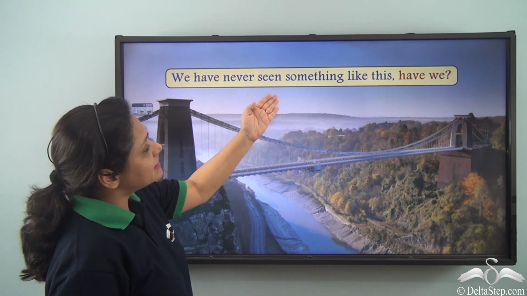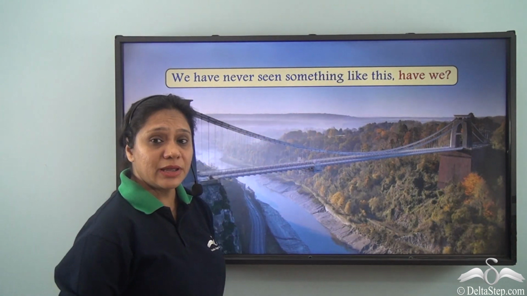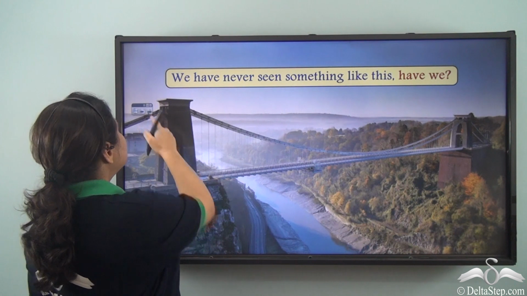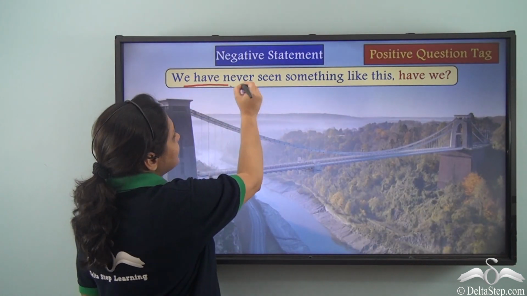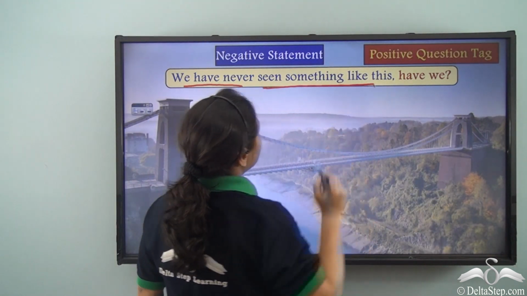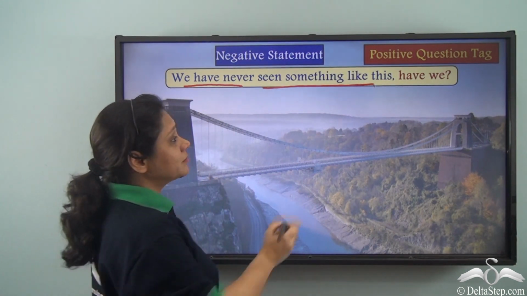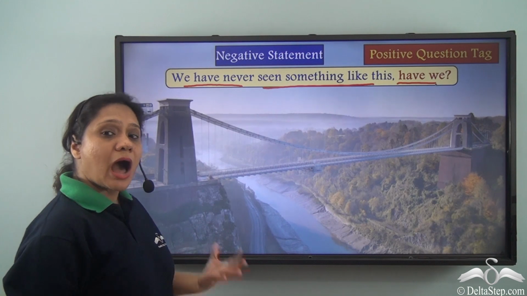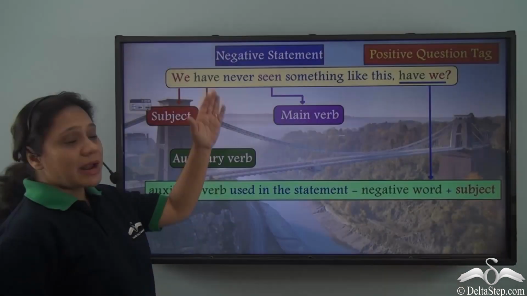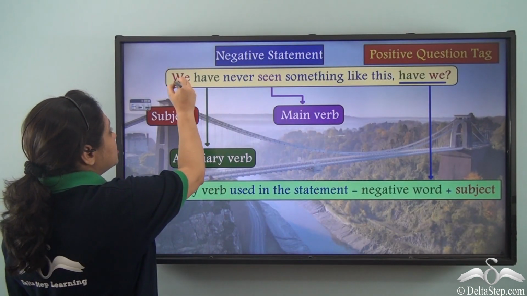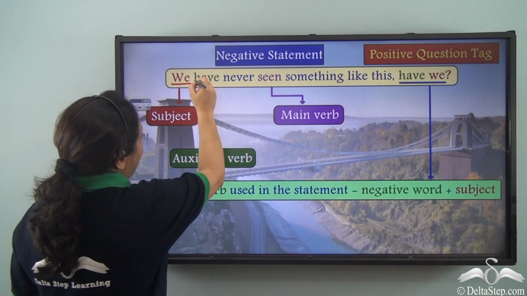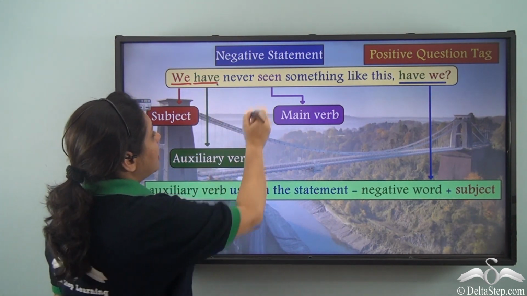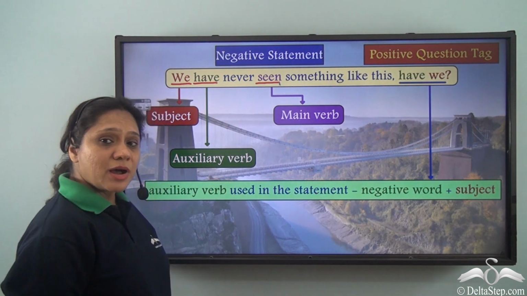We have never seen something like this, have we? Now in this sentence, "we have never seen something like this" is the negative statement and "have we" is the positive question tag. How have we formed this? So our negative statement has the subject we, have as the auxiliary verb, and seen as the main verb.